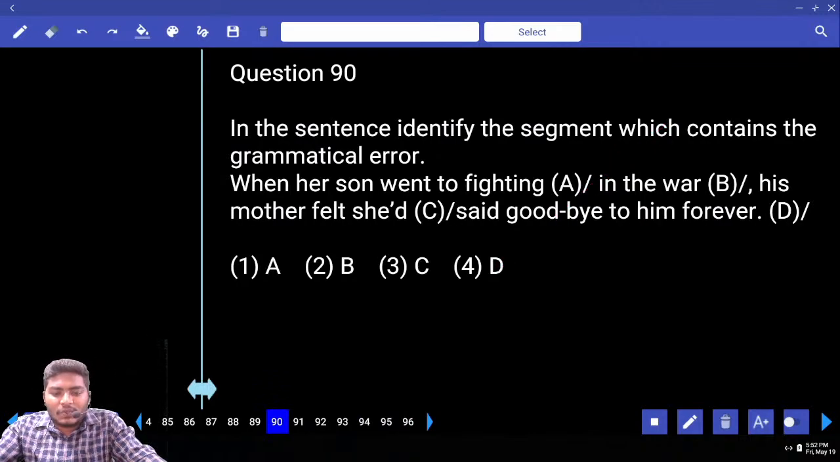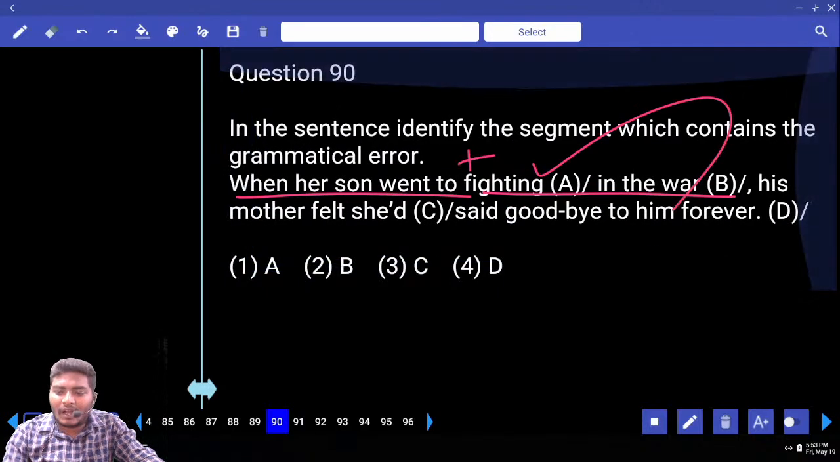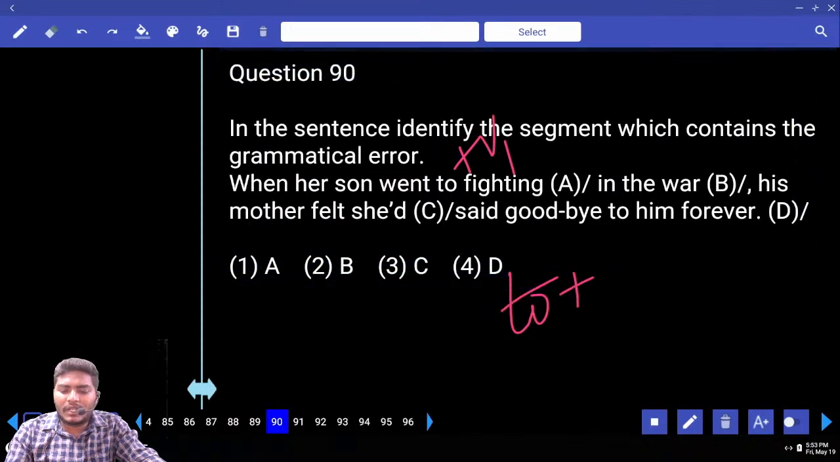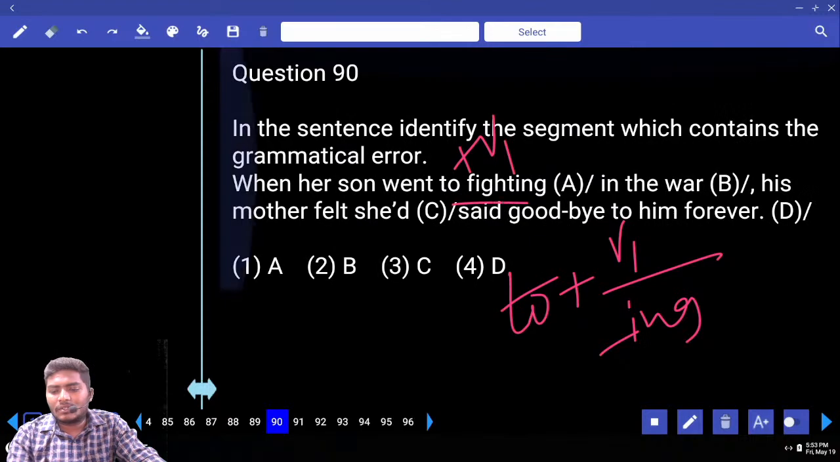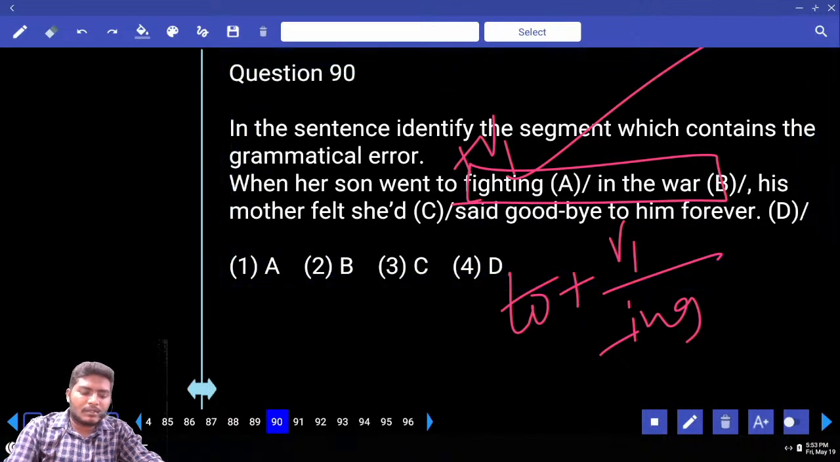When her son went to fighting in the war, his mother felt she had said goodbye to him forever. What is the error? It should be: went to fight in the war. See, of course we use 2 plus V1 and also 2 plus ing, but in this case, to fight in the war he went there, so the V1 combination, we cannot use ing. Already the error comes with this. Move to 91.